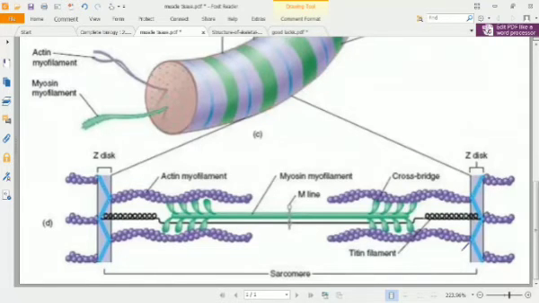Then we can see here titin proteins, which make a spring-like filament that gives elasticity to the muscle, as well as keeps the myosin filament in its position.